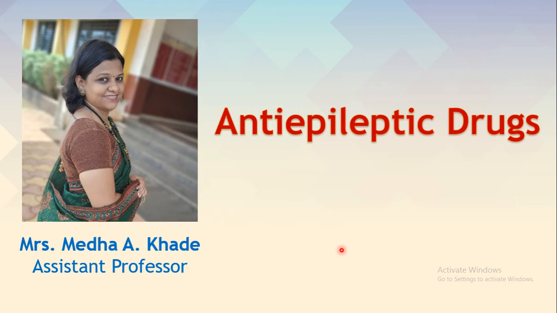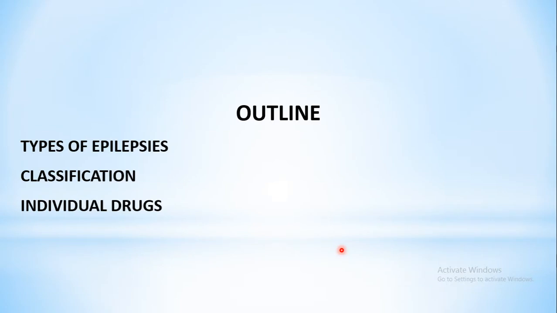So we shall start with a new chapter today, that is anti-epileptic drugs. Again, these are the drugs which are acting on the CNS. Before we go into the actual chapter, let us see what we are going to cover in this particular chapter. The outline of the chapter goes as follows.